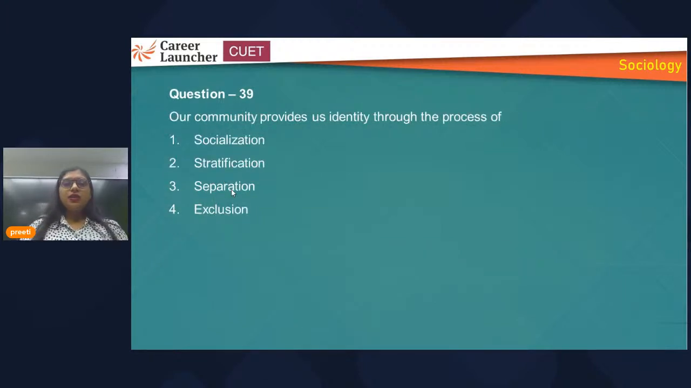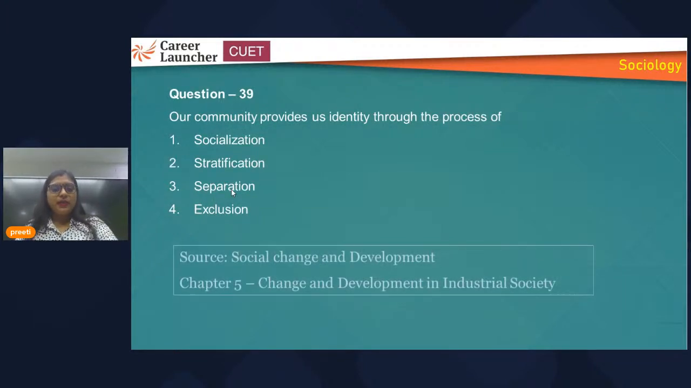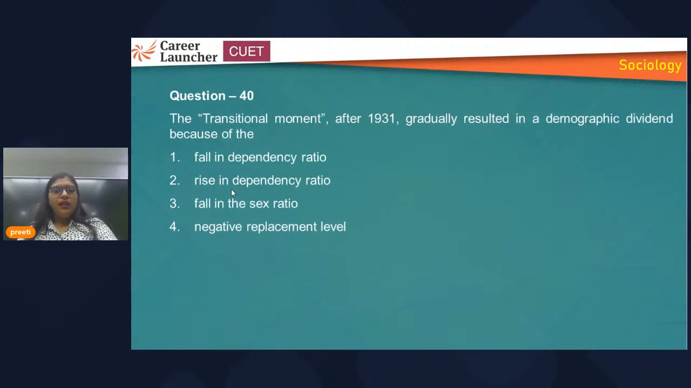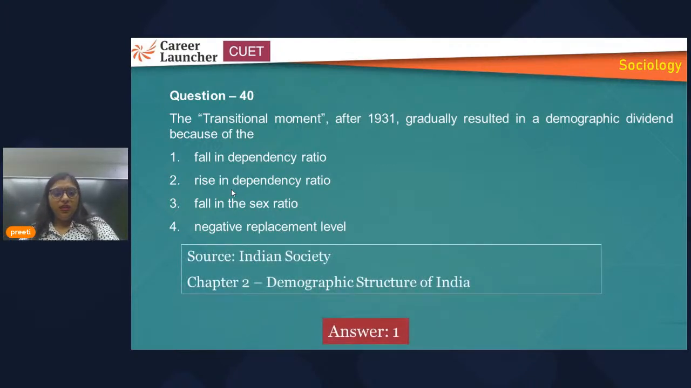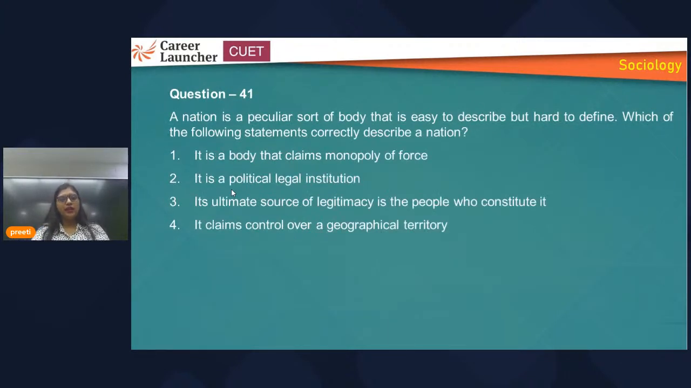Same is the case with this question as well. Transitional moment after 1931. So how this transitional moment had come, and it resulted in the demographic dividend. So it came because India saw in the population that dependency ratio had decreased. Okay. So source is what? That is second chapter, demographic structure of India.